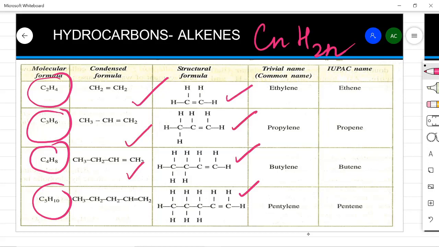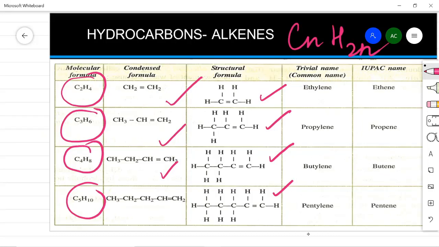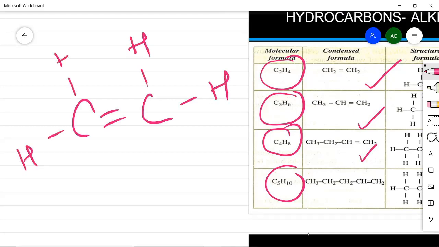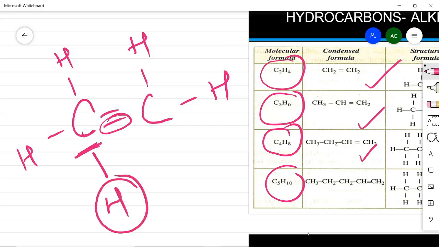So this way, when I say C double bond C and then there is this H here, now this carbon has the capacity to break this bond and make one place here, so that one hydrogen can be accommodated, and thus it becomes saturated. Similarly for this one also, this place will be empty to become saturated.